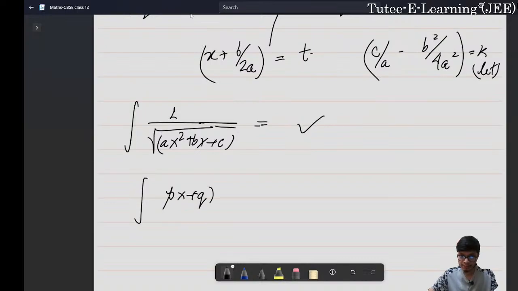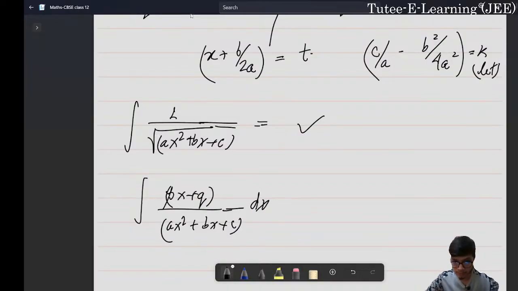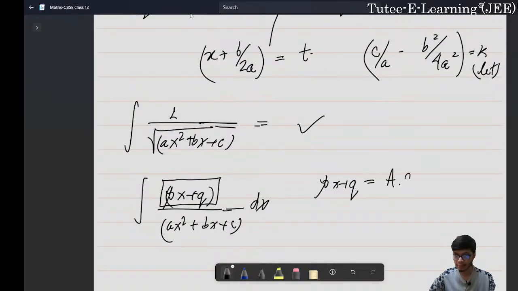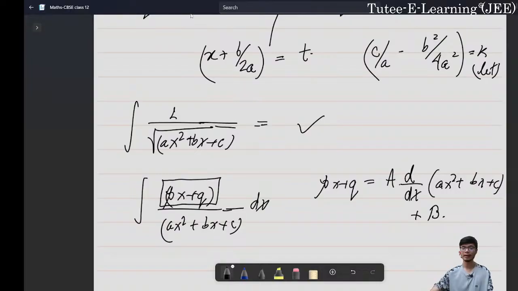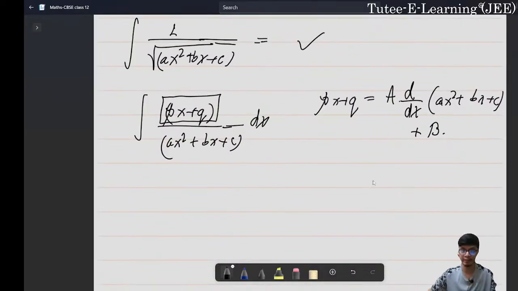Similarly, if you have a linear function upon a quadratic, the very first idea behind simplifying this is to see that the px plus q term can be expressed as a times the derivative of the denominator plus some constant b. Why are we doing that? The reason is so that we can simplify. Then this px plus q can be written in this particular form, and therefore this integration would now simply become